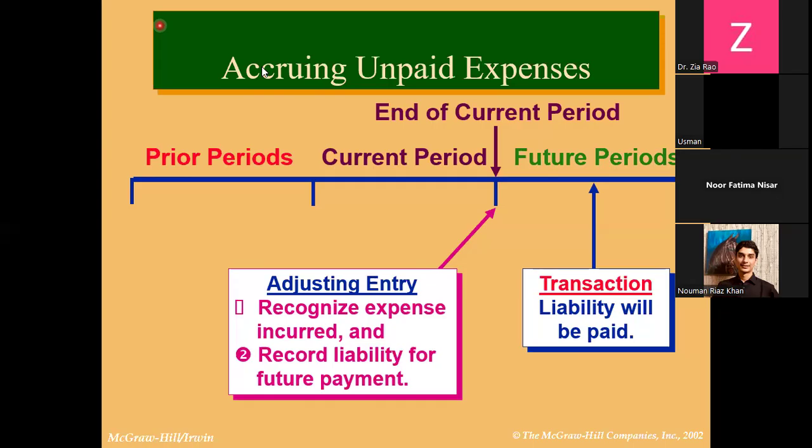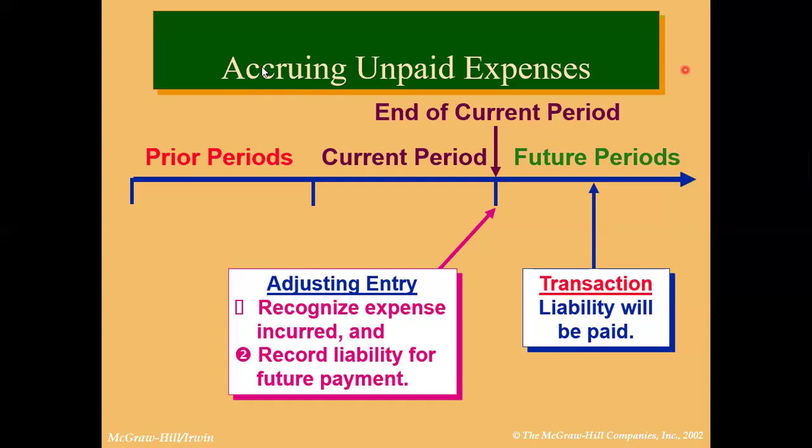So this would be a liability. We will record this liability in the balance sheet.